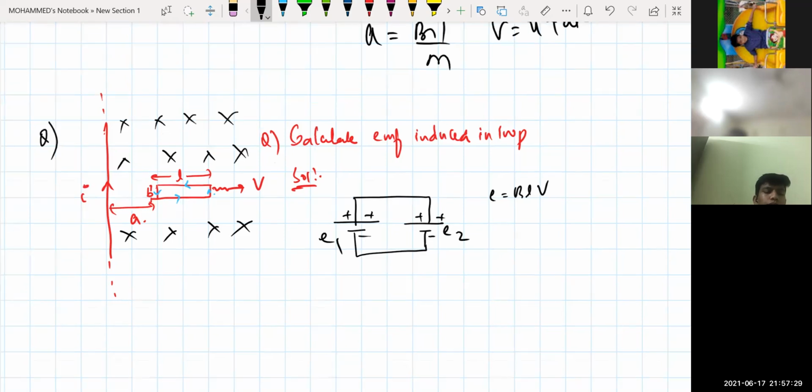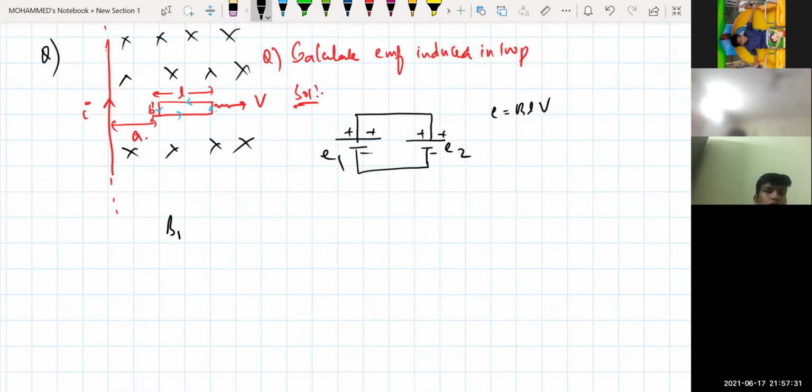What is the magnetic field because of the first wire which is nearer? B1 will be equal to mu naught by 2 pi into I by A. Another one, B2, will be equal to mu naught by 2 pi into I divided by A plus L.